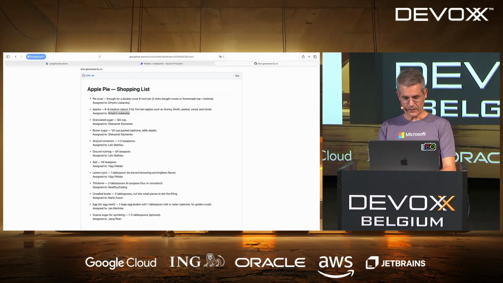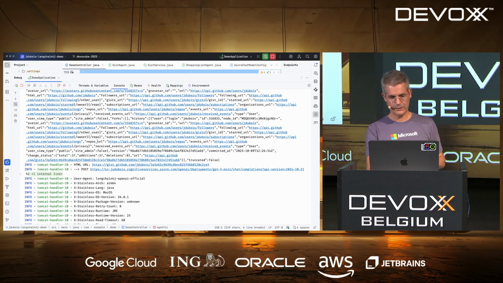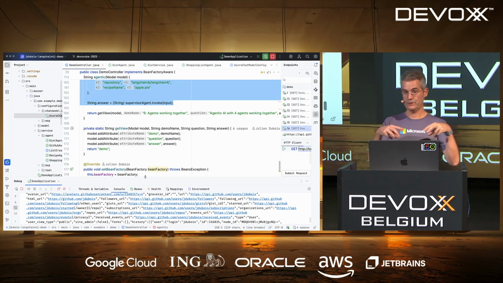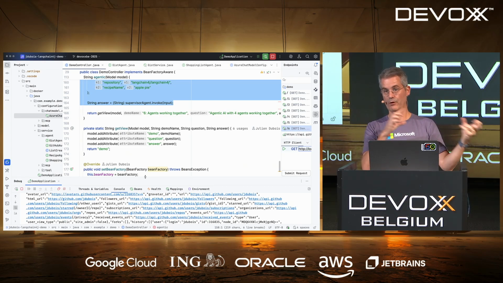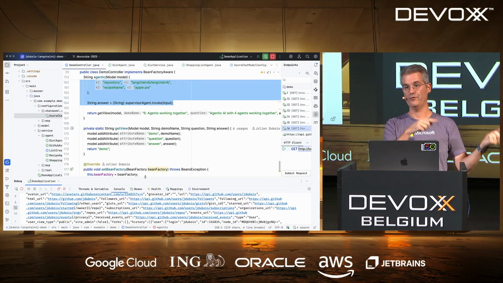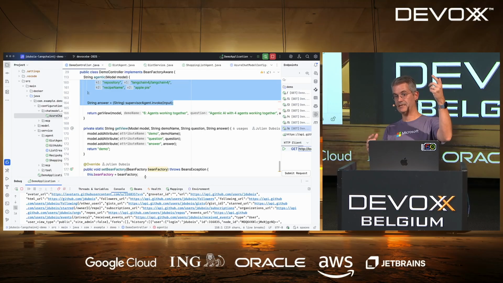So let me just go back here to the code. Again, just to detail a little bit what we've done. We've seen all those agents being orchestrated together, having some shared data in memory, using structured output, so you can have objects in memory that go from one agent to the other. And in the end, our different agents were able to get data, process data, and write data. So exactly what we wanted to do.